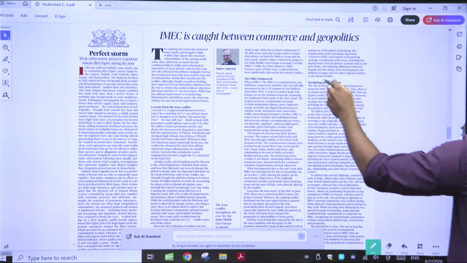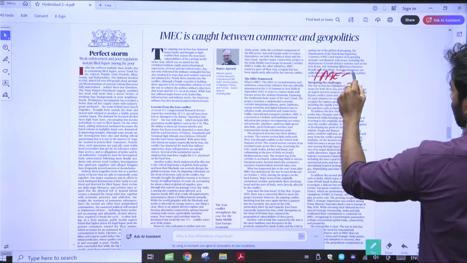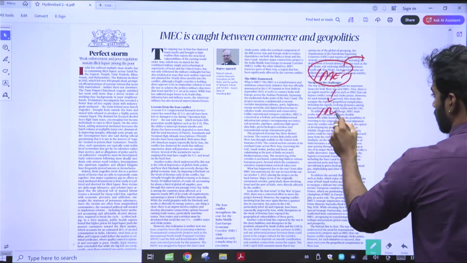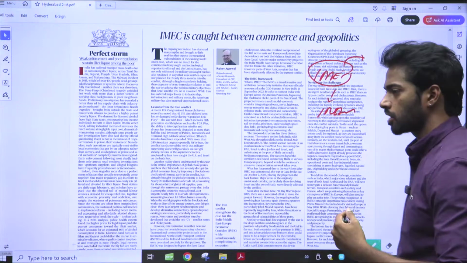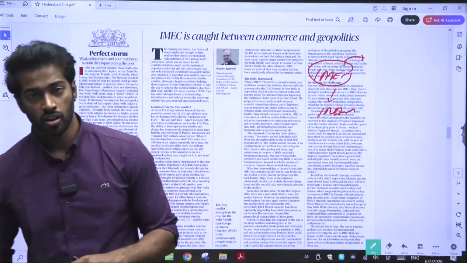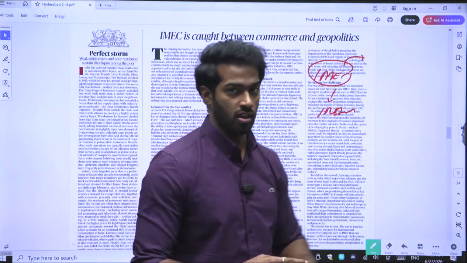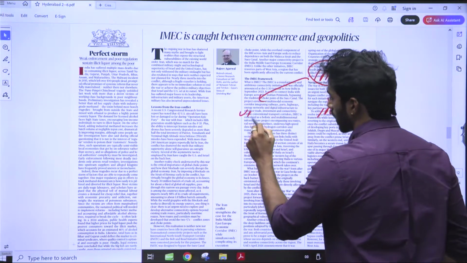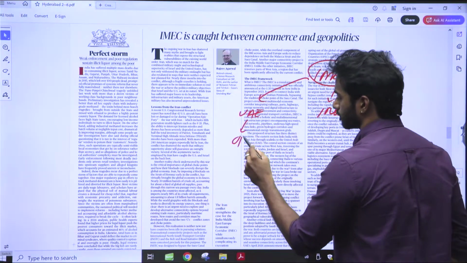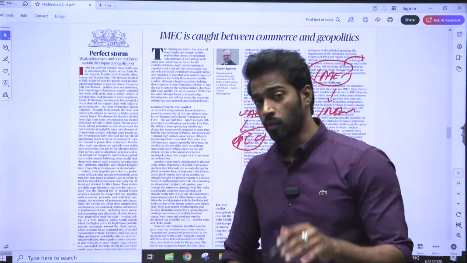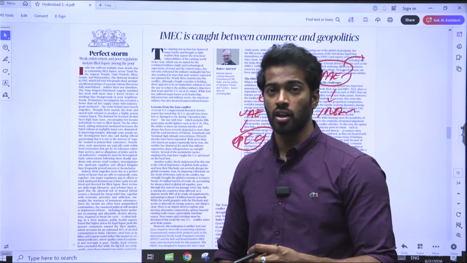Okay, IMEC, firstly, as I told you, there is a high amount of instability. Why is there instability? Firstly, there is instability because there are countries that are actually together. For example, let's say USA, UAE is there, Saudi Arabia is there, Israel is there. If you actually remember, UAE has recently exited OPEC. Okay, UAE has recently exited OPEC, and what is the reason for its exiting?